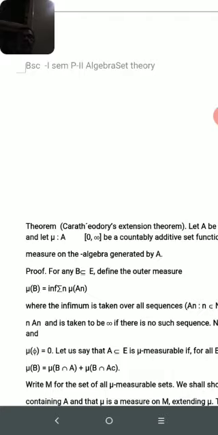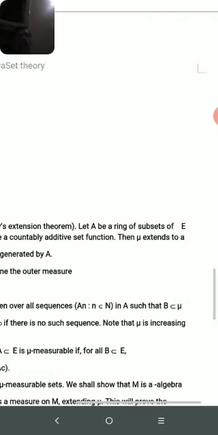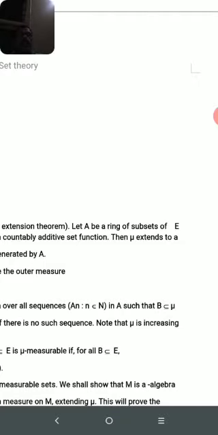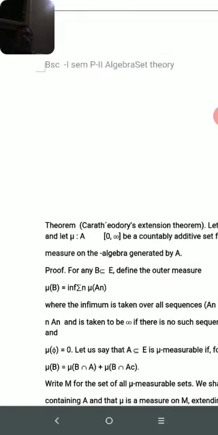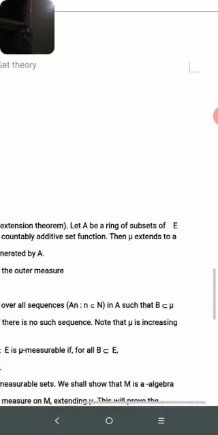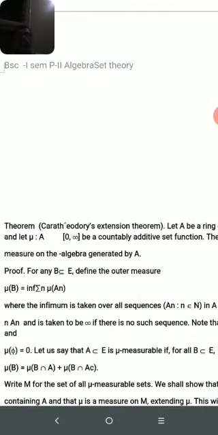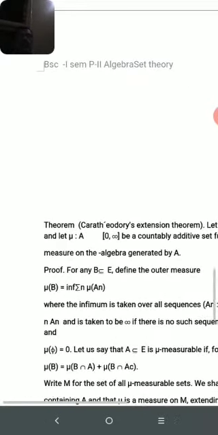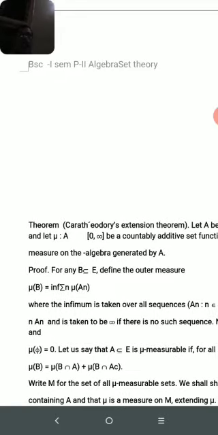The Carathéodory extension theorem comes in set functions. Let a be a ring of subsets of E, and let mu from a to the interval 0 to infinity be a countably additive set function. Then mu extends to a measure on the algebra generated by a.